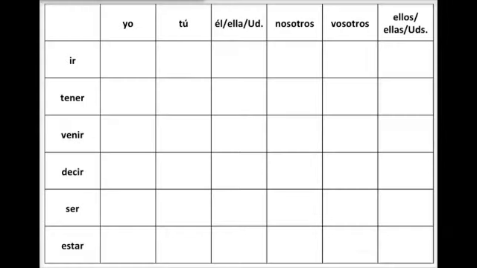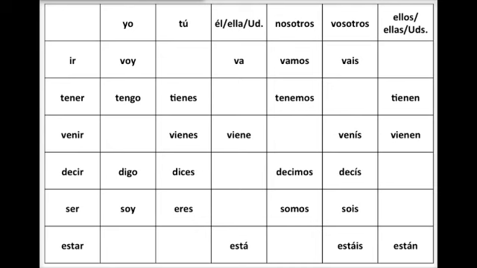There are a lot of irregular verbs, but here are 6 of them that you learned last year. I'm going to fill them in on your chart, and I'm going to see if you can finish the rest of them. Okay, here the answers are. Pause the video now so you can copy them down, and see if you can fill in the rest of them based on some of the clues and how verbs are normally conjugated. We'll check them in class.